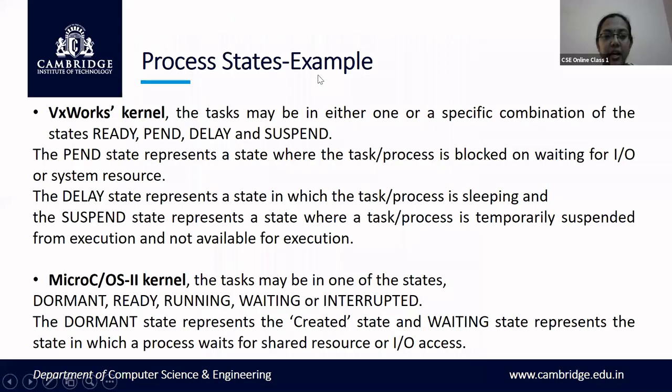Now we'll see two different examples of real-time operating systems. In the previous session, I told you about the different types of operating system. There are basically two types: the general purpose operating system and the real-time operating system. The general purpose operating system is used in desktops and laptops, and the real-time operating system is used in most embedded system applications. You may not have come across these, but they are two examples.